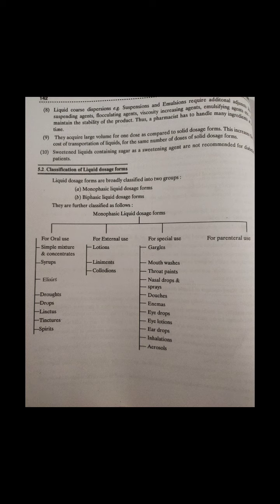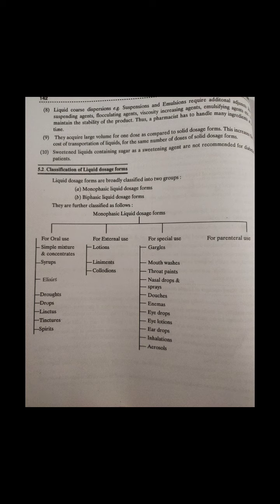As the word monophasic suggests, this system contains only one phase, no matter if the components are a minimum of two or more than two. Hence this can be defined as a homogeneous one phase system, consisting of two or more components. One phase is a solvent and the other one is the solute. The solute might be one or more than one.